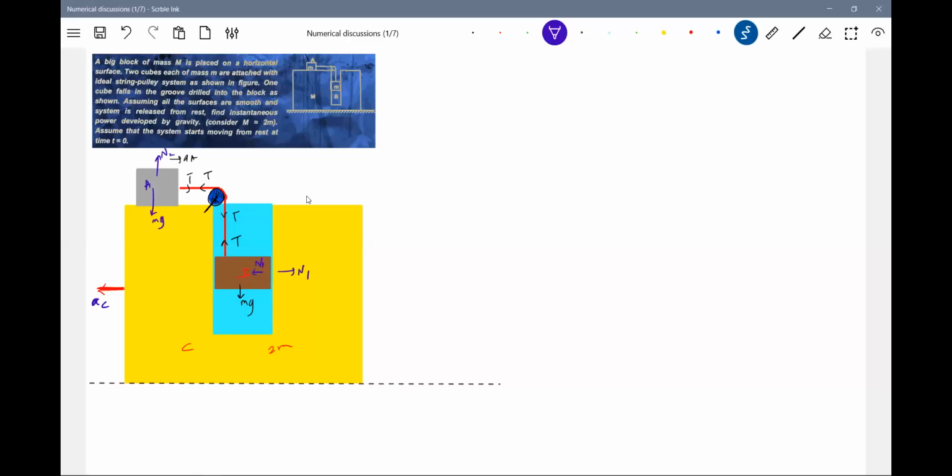So let's write the equations. What about the block B? It will have two accelerations, one ABY and another ABX. Then, as the constraint equation, let me apply it. AC should be equal to ABX because acceleration along the common normal should be equal. Then ABY should be equal to A.